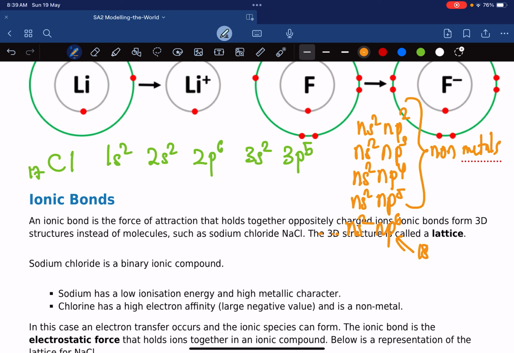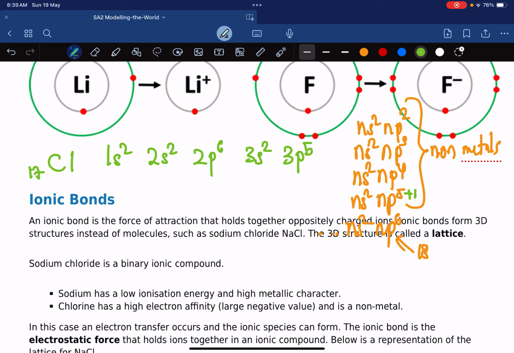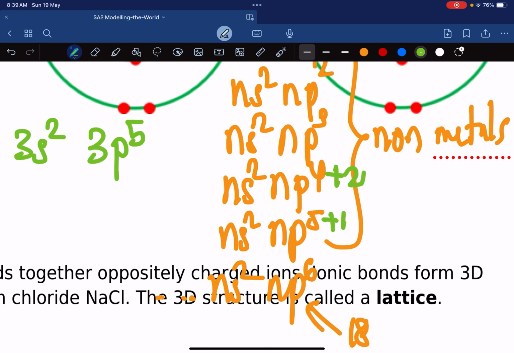Okay, like here, in this case, it just needs to pick 1 electron up to become 6, complete p6, to complete the p subshell. Here you need to pick 2 electrons up. Okay, let's make this bigger. Then you need to pick 2 electrons up to become a complete p shell. Then when it comes to p3, it will need to pick 3 electrons up to become 6.